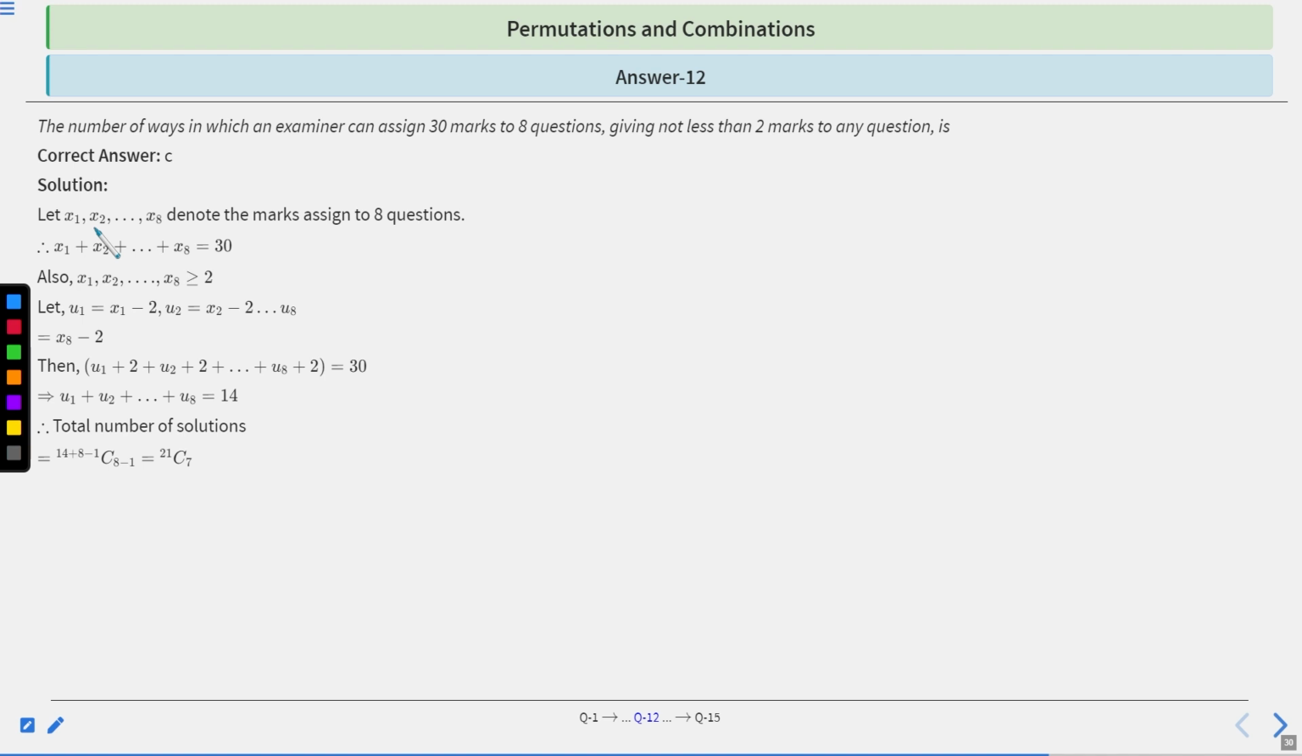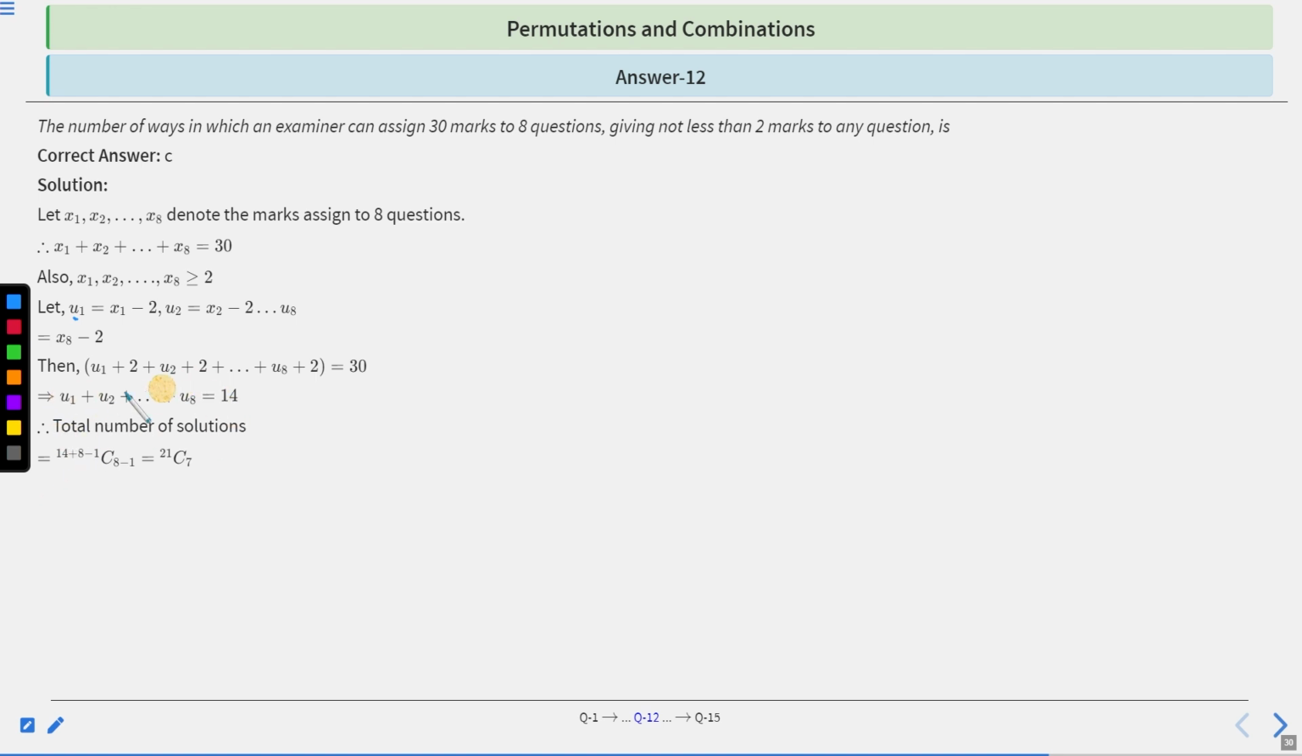Okay, let's move to the solution part. C. Let x1, x2 till x8 denote the marks assigned to 8 questions. So x1 plus x2 till x8 is equal to 30. Also, we know that x1, x2, x3 till x8 is greater than or equal to 2, right? Because we are not giving less than 2 marks, right? So let's take u1 as x1 minus 2, u2 as x2 minus 2, same till u8 as x8 minus 2, right? Then it should be u1 plus 2 plus u2 plus 2 till u8 plus 2 is 30. Clear? So u1 plus u2 till u8 is equal to 14, right?